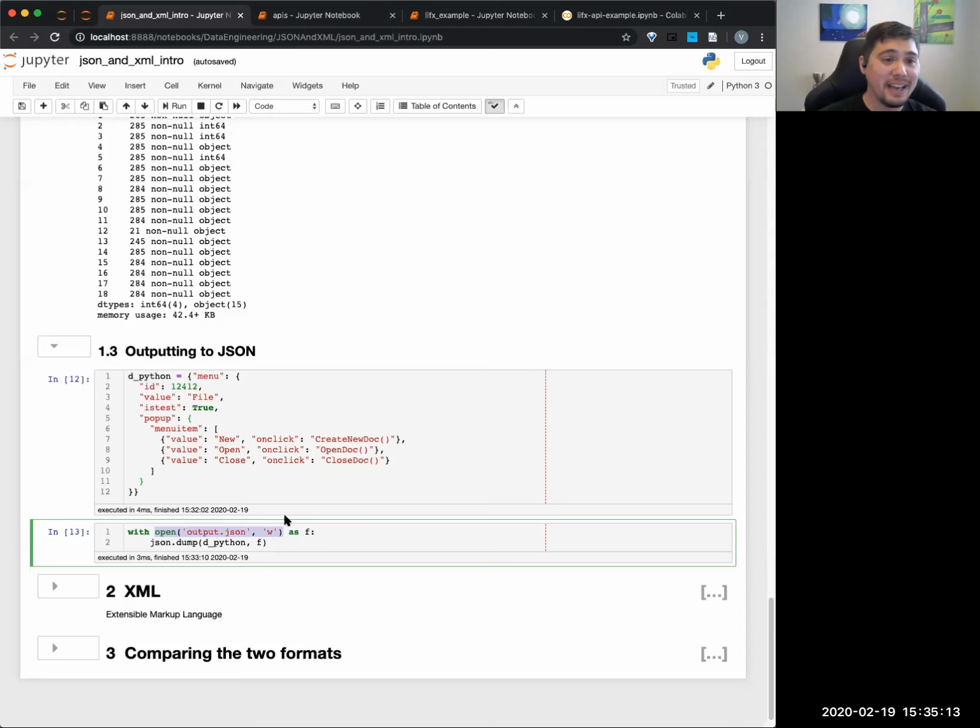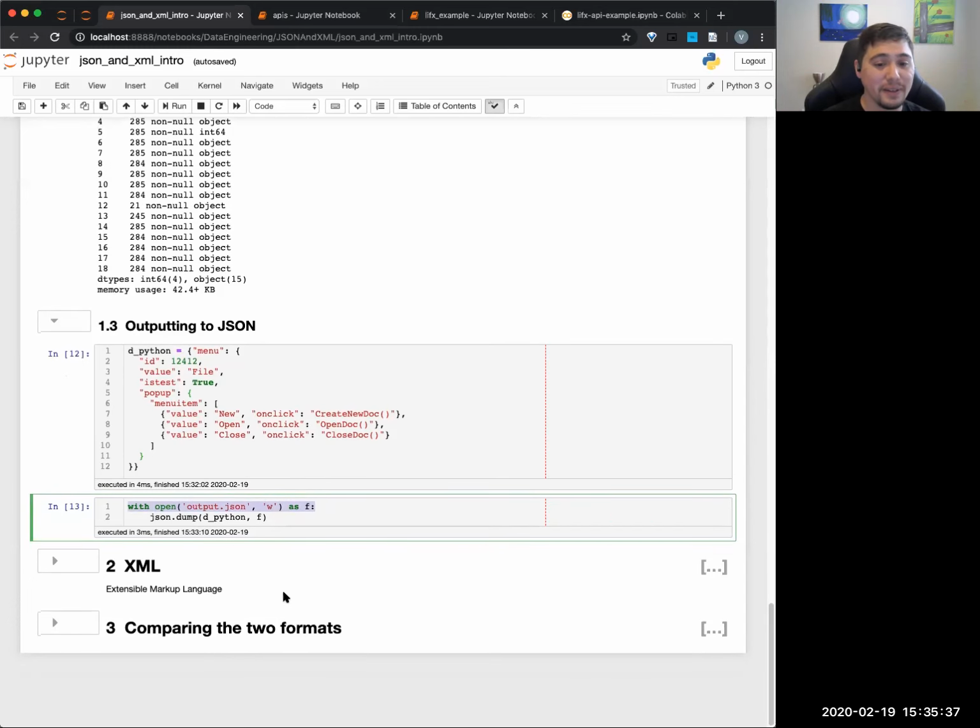I remember when I first learned Python, it took me a long time to understand files and opening and stuff like that. For the most part, it's been cleaned up a whole lot, which is really nice. You don't have to memorize all these weird things for opening and closing files. It's more or less like, hey, just do this and don't worry about it, which is nice. So, yeah, cool.